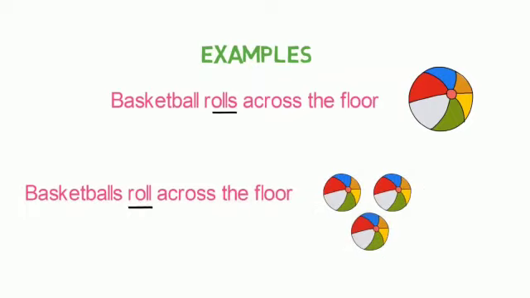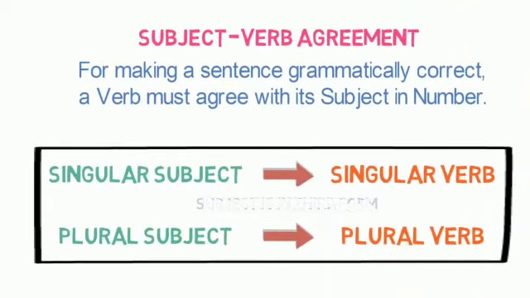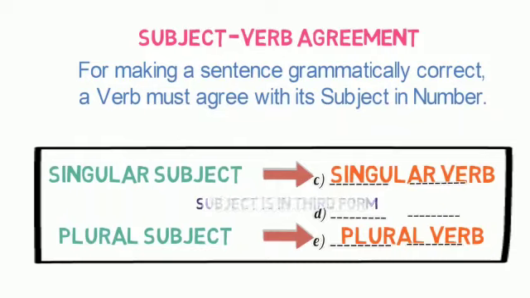Basketballs are plural, that's why we will write roll, without S. This you will have to remember about subject-verb agreement. Remember, singular subject, singular verb with S, plural subject, plural verb without S.